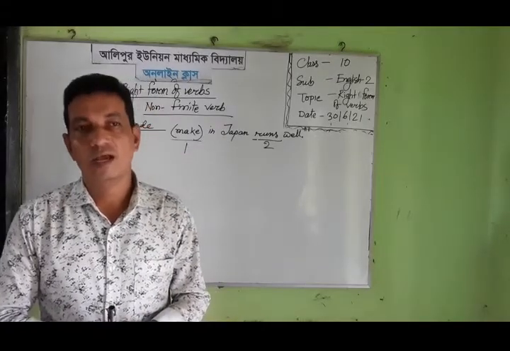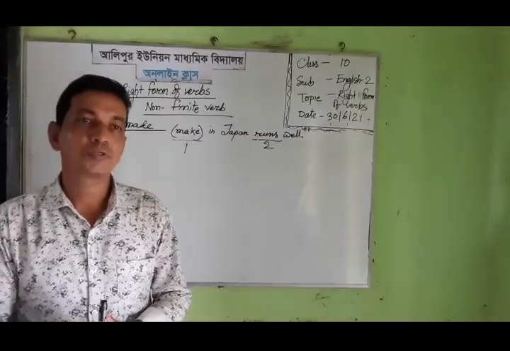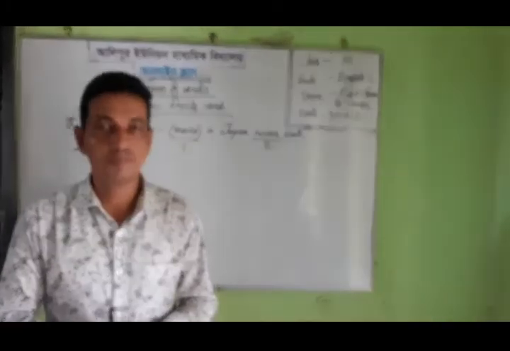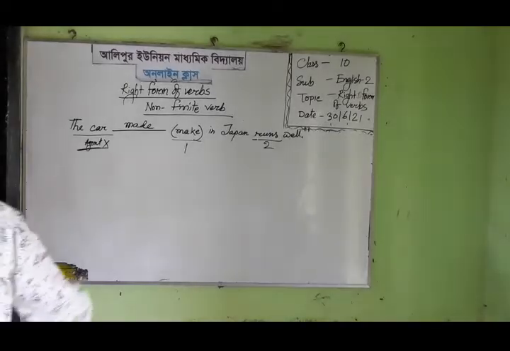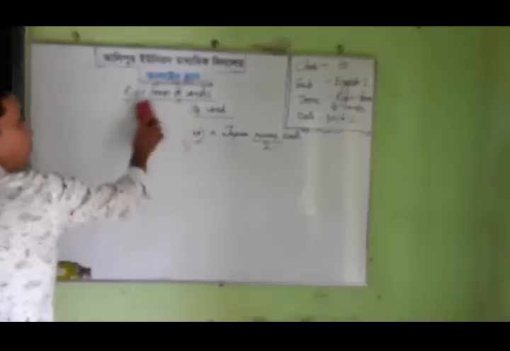And next, I am also going to give another type of example of right form of verbs. Dear students, look at the whiteboard.